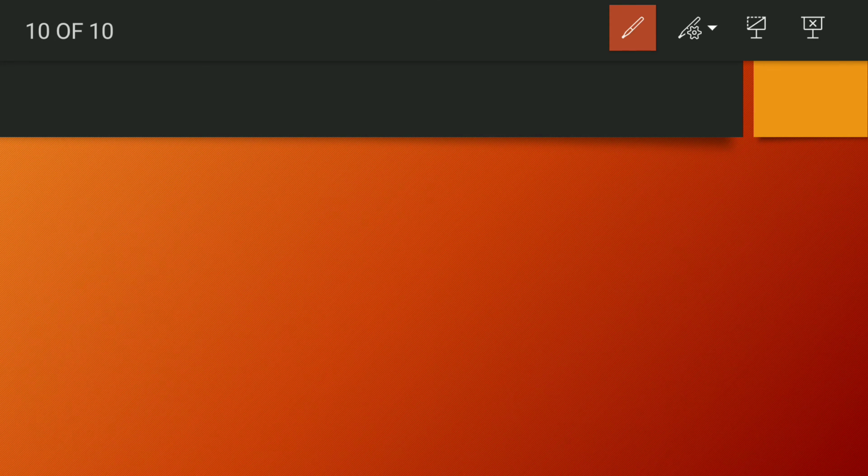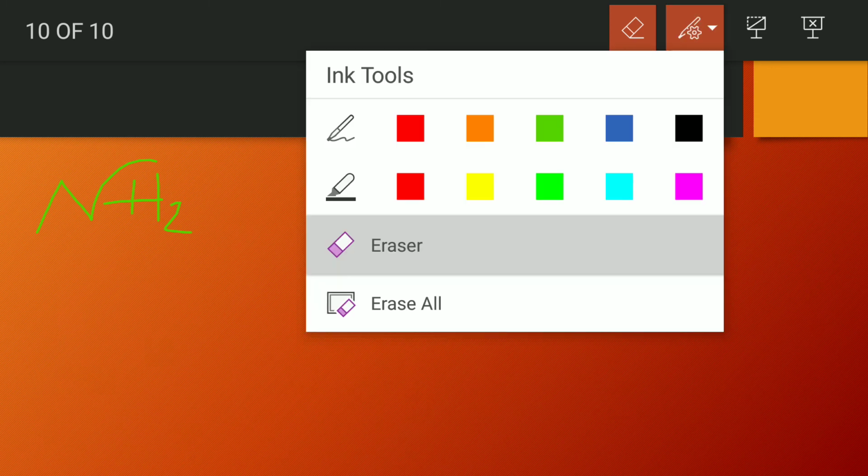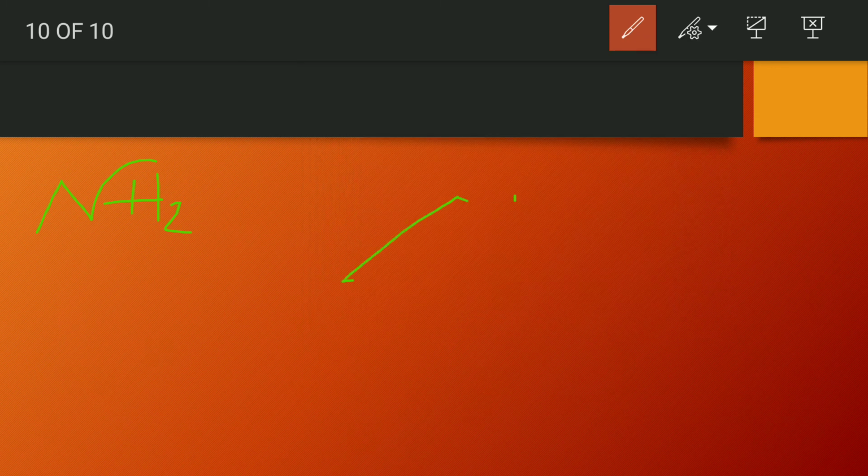So the short trick is: when the amine is in the form of NH2, like here we have NH2, then the degree of amine would be 1. You can directly see. If it is NH2, the degree would be 1.